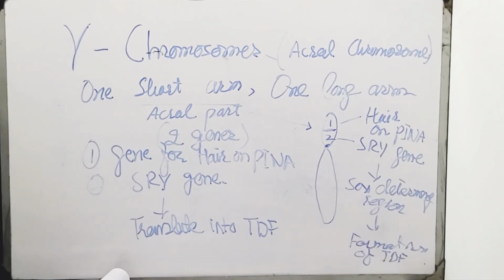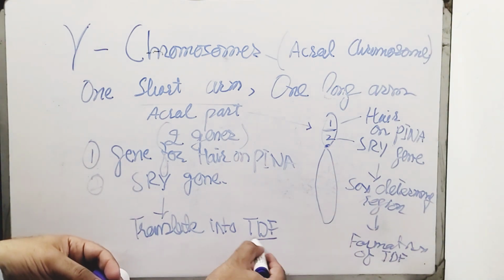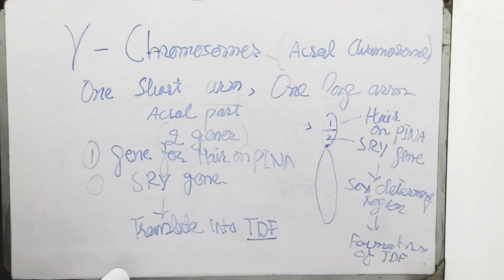Now let's talk about the Y chromosome, which is also known as an acrocentric chromosome. It has one short arm and one long arm. The short arm, which is the acral part, has two genes. The first is the gene for hair on the pinna, and the second is the SRY gene. The SRY gene translates into TDF, testicular developmental factor, which is responsible for differentiation of primitive gonads into testes.